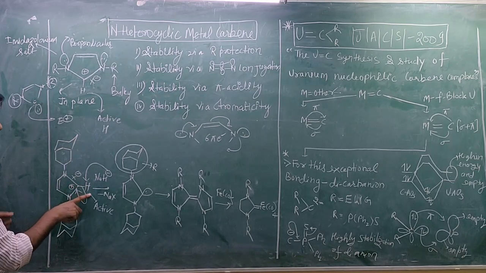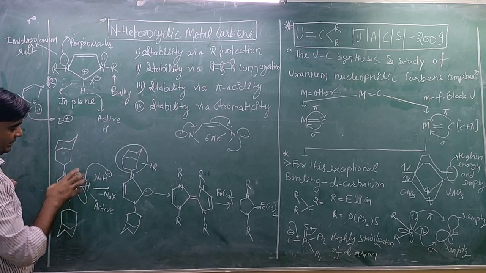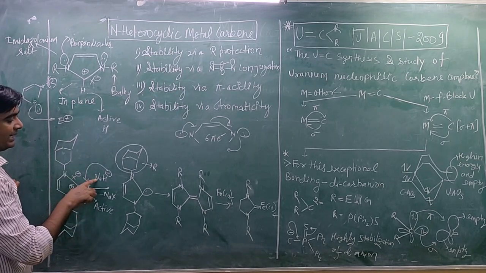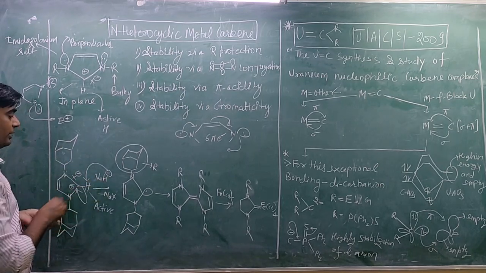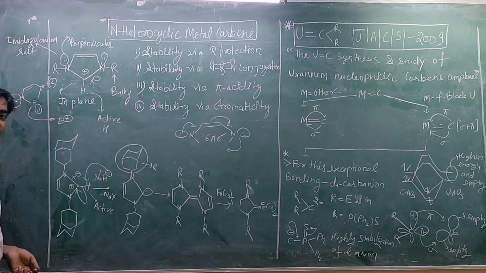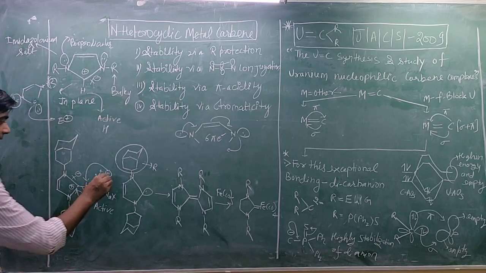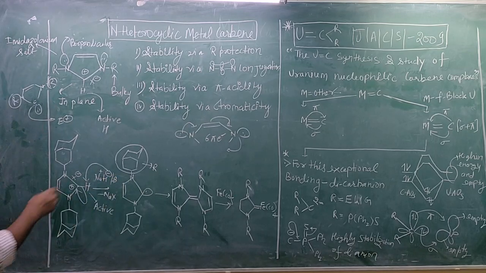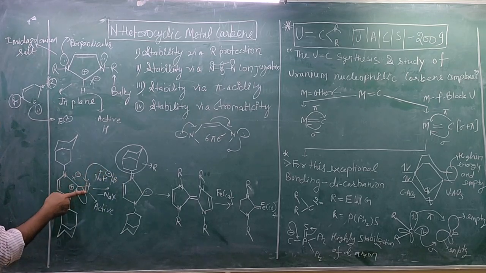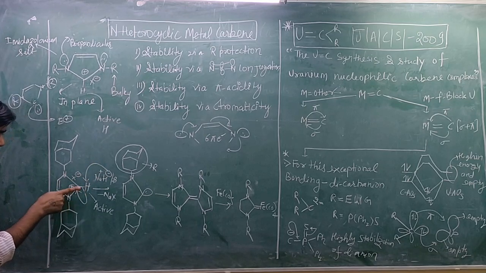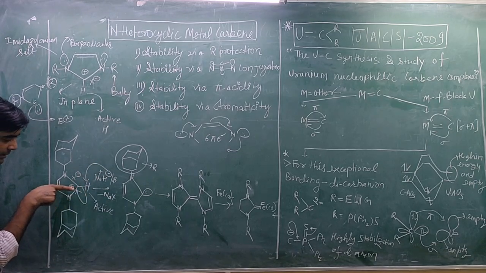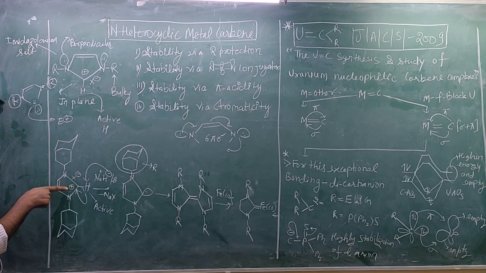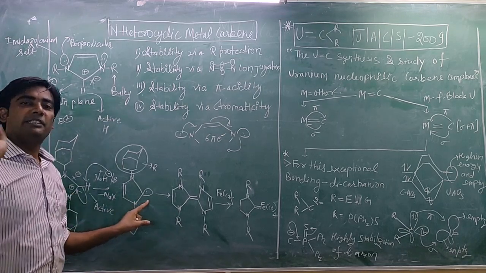You can see here this is active hydrogen, and when this molecule reacts with NaH, because we know very well sodium is positive and H should be negative, so it acts as a base. It is a strong base, and this base will attract this active hydrogen, and this bond will break and shift onto this carbon, which is already a positive carbon. So here one lone pair will be generated.